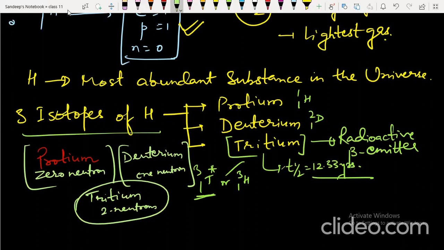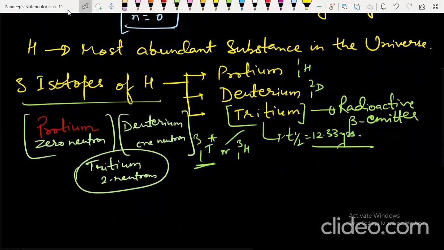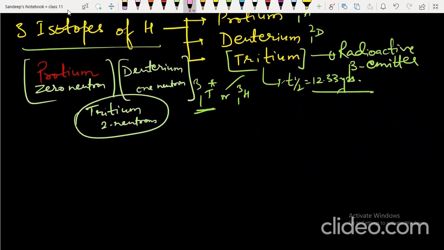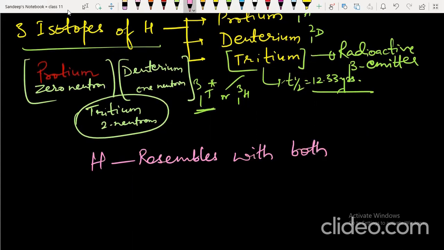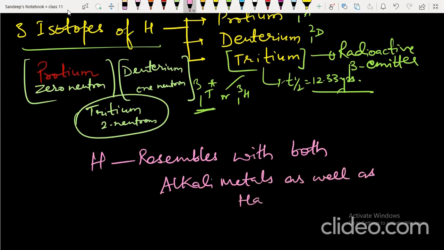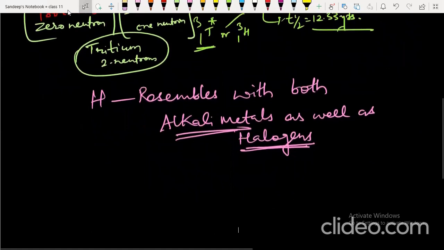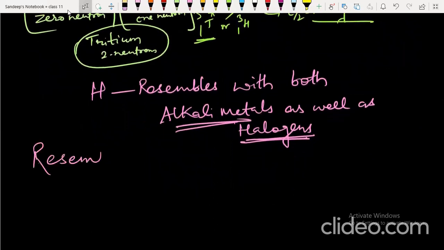The position of hydrogen is very controversial in the periodic table because hydrogen resembles both alkali metals as well as halogens. So it resembles group 1 elements, alkali metals, as well as group 17 elements, that means halogens. Now how does it resemble alkali metals? It resembles alkali metals.